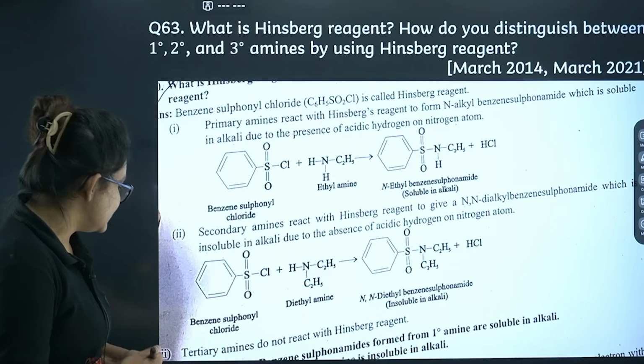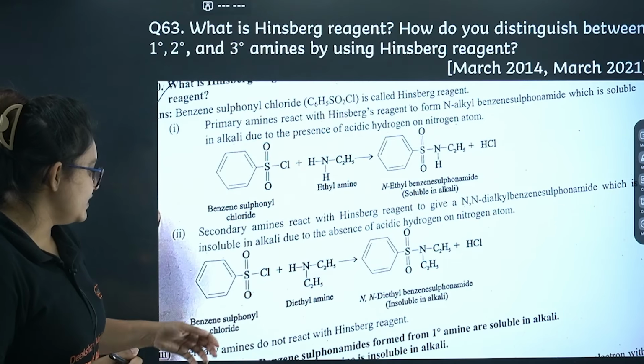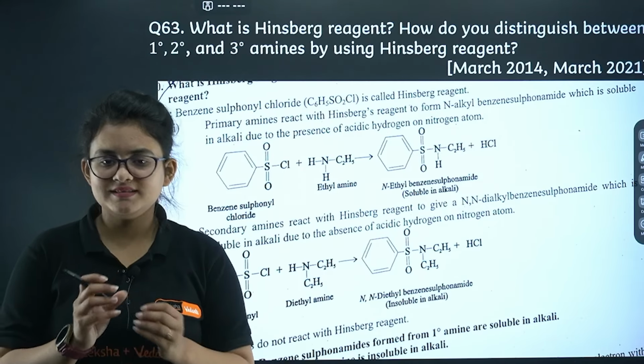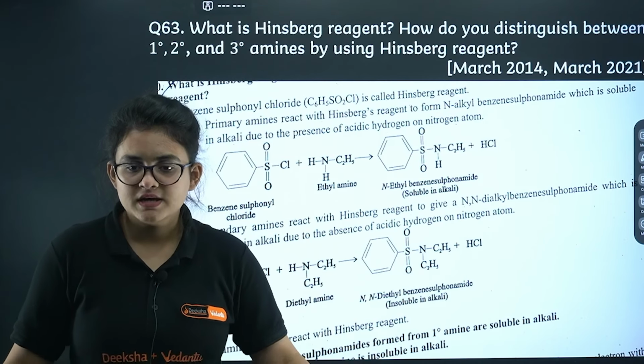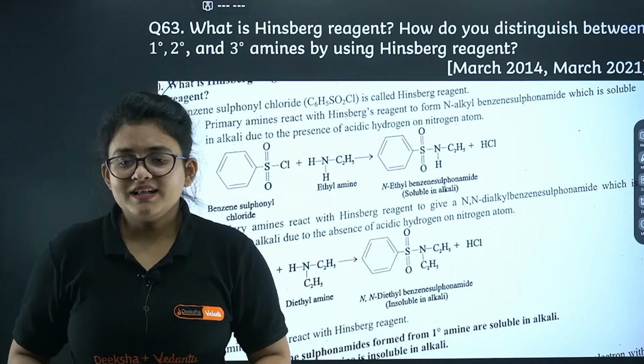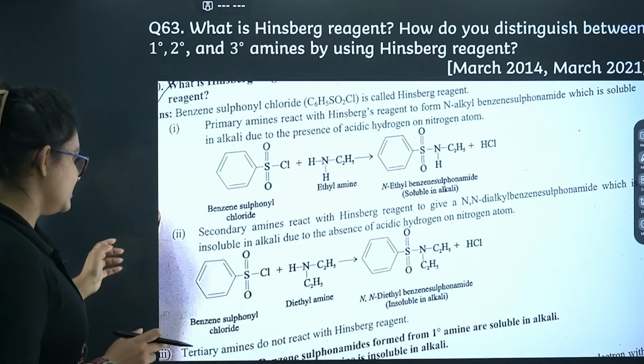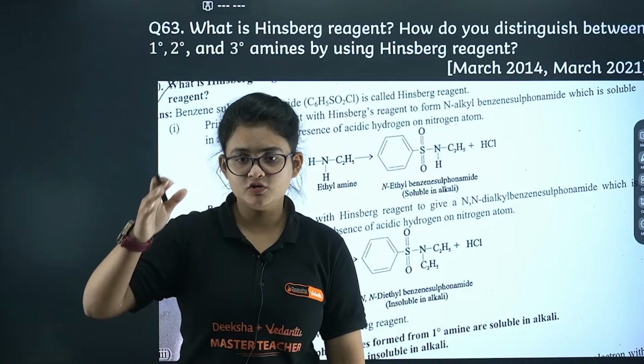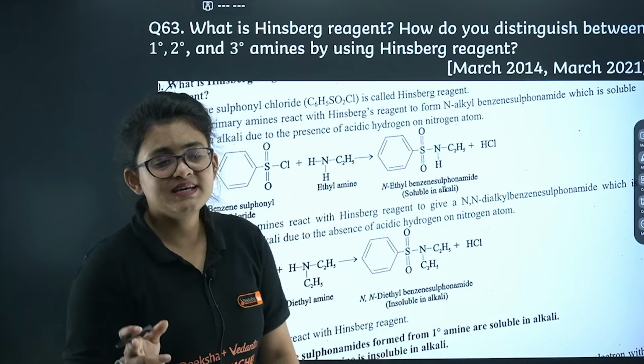Further, if you are reacting with the Hinsberg reagent but it is not giving you anything at all, no reaction takes place, then you can tell that I am definitely having a tertiary amine compound. Like that you can identify primary, secondary and tertiary amines. I guess it's clear to you.